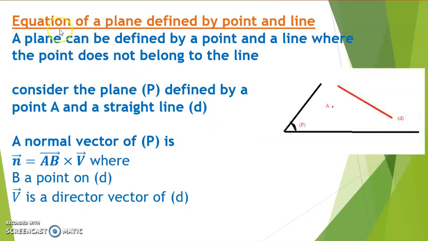Now let's talk about how to find the equation of a plane defined by a point and a line.